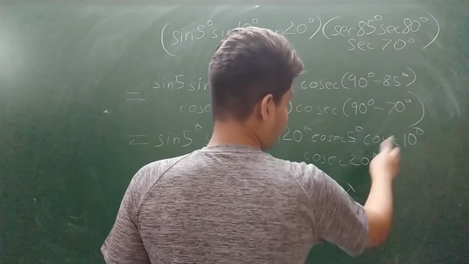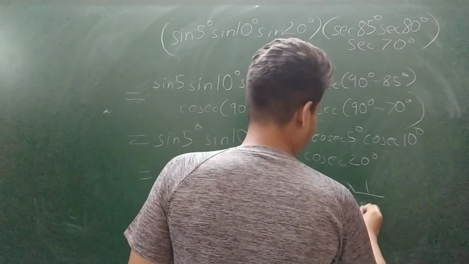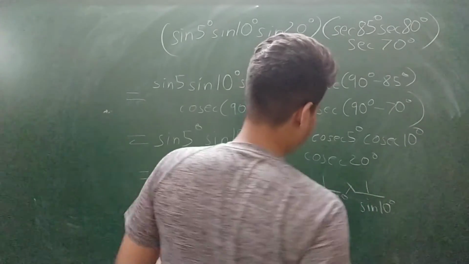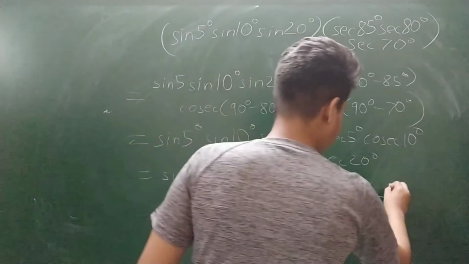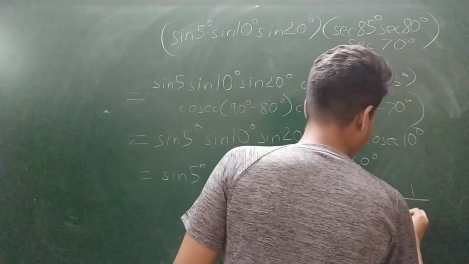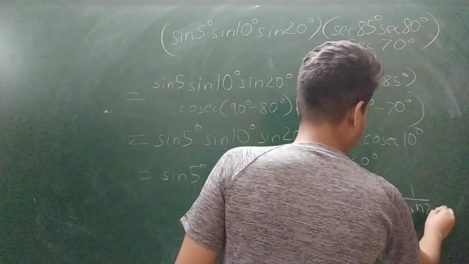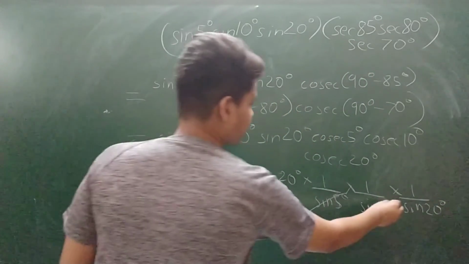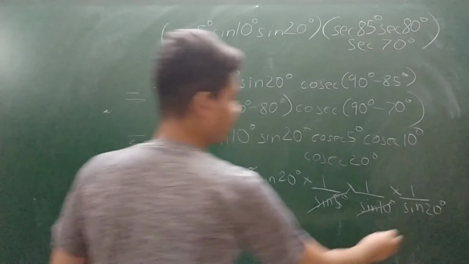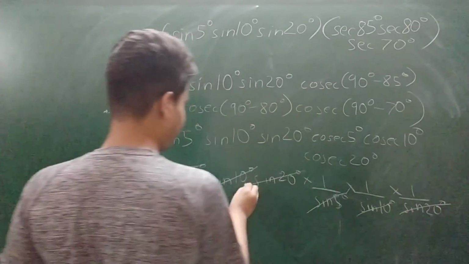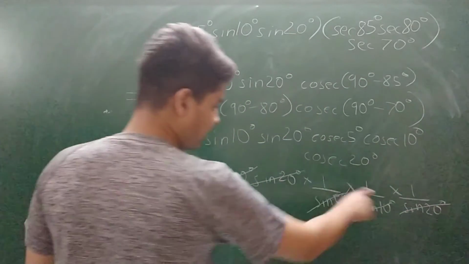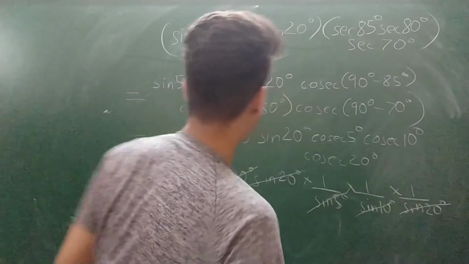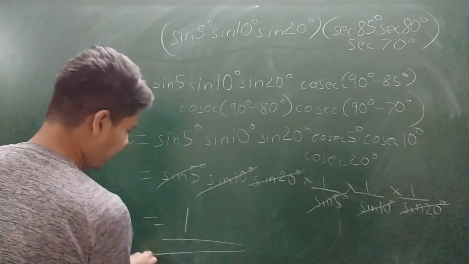Then cosec 10 degree as 1 by sine 10 degree and finally cosec 20 degree as 1 by sine 20 degree. Then I can cancel sine 5 degree and sine 5 degree, sine 10 degree and sine 10 degree, and again sine 20 degree and sine 20 degree. On cancelling all these I get the final answer as 1. So this equation has its answer as 1.